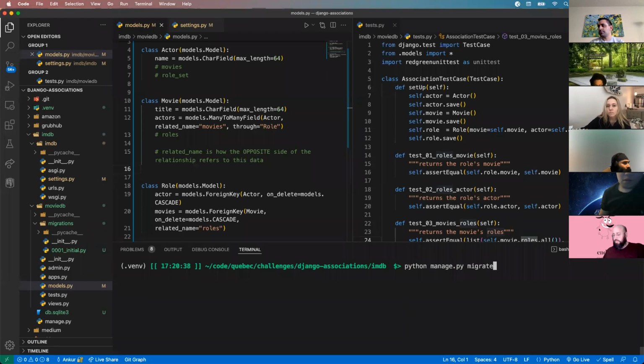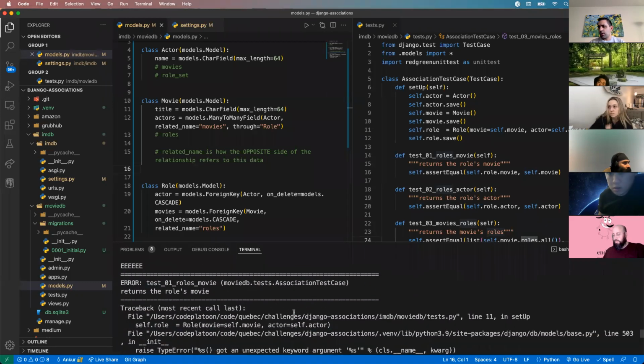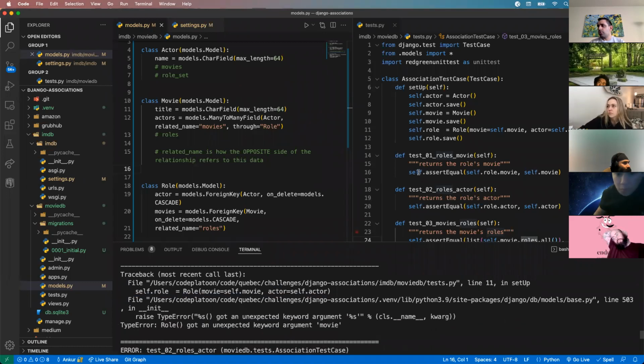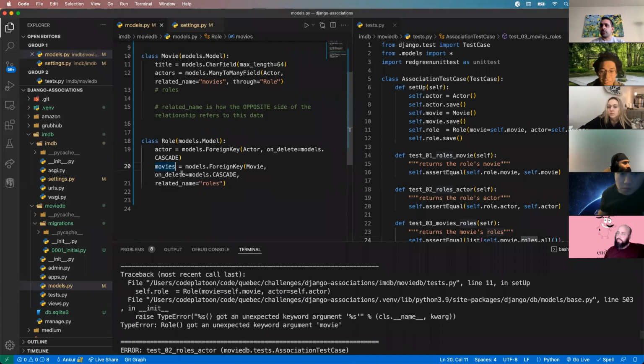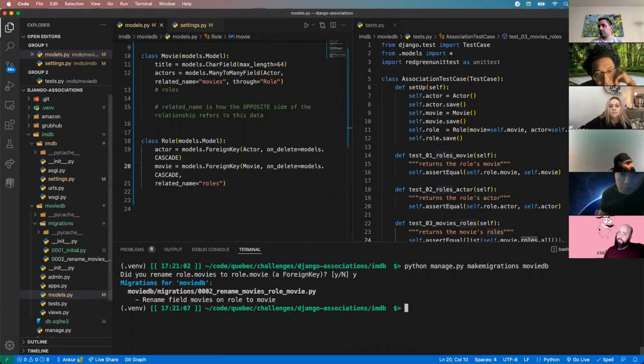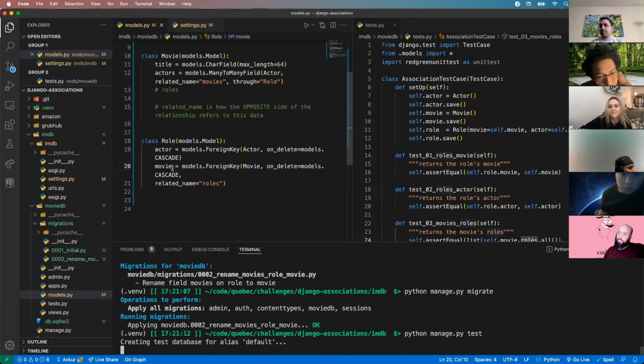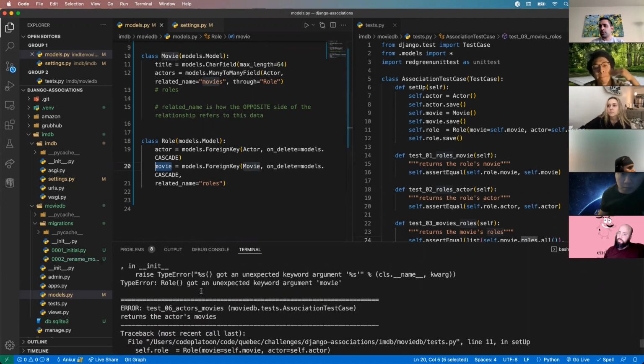Let's try running our test now. Python manage.py test. Okay, still getting errors. What's going on here? Role does not have movie. Oh, that's my issue. Typos galore. Hopefully I don't have to create a 5th database here. All right, let's try our test again. I had movies instead of movie here. This is singular because the one to many. Now what's up? Let's see.